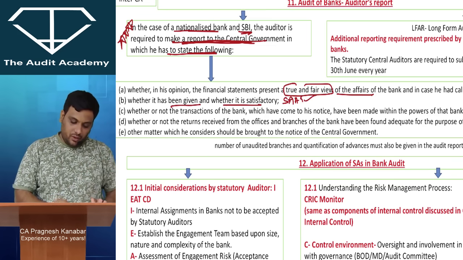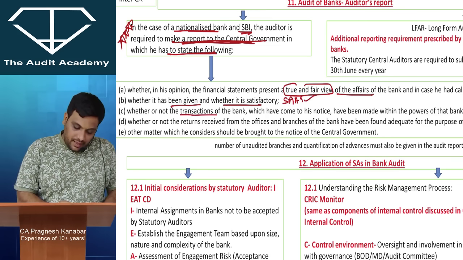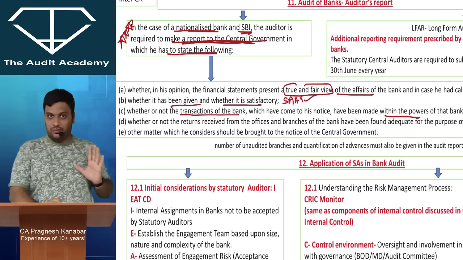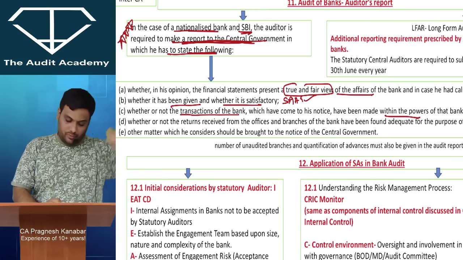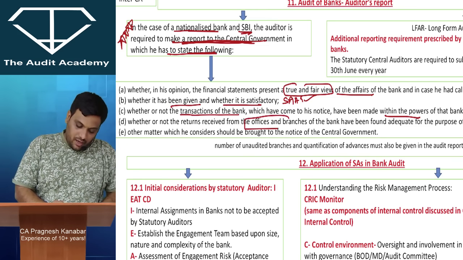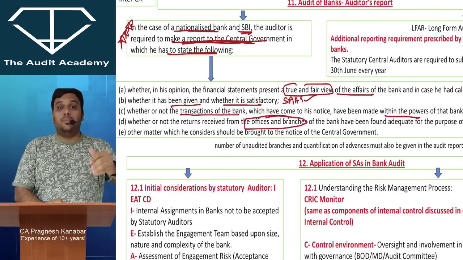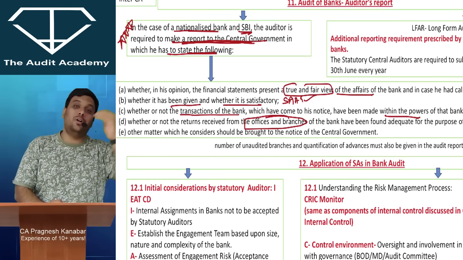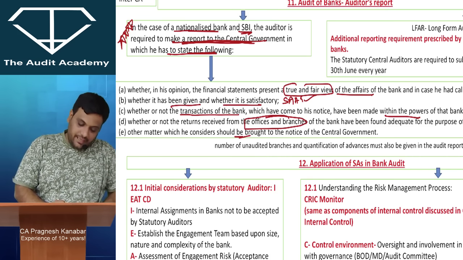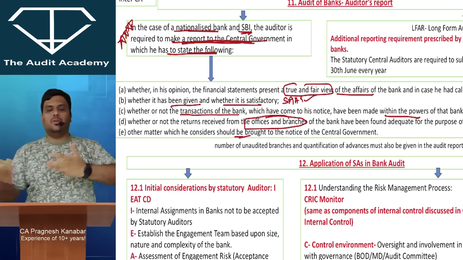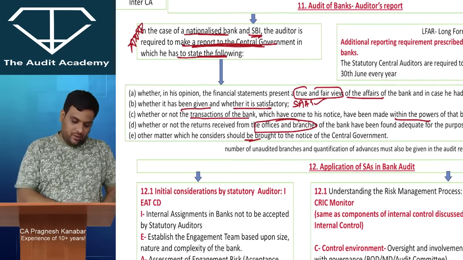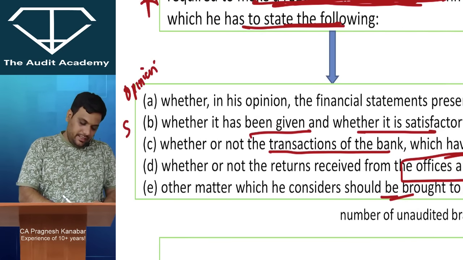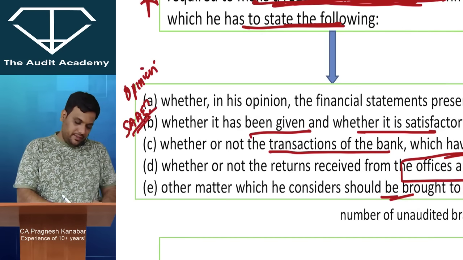Then look at this. Whatever are the transactions of the bank, whether they are within the powers of the bank. This is something new. This normally we don't have in all audit reports. Then whatever accounts have been received from branches and offices, whether they are adequate, whether they are proper. So one point is on branch accounts. And then any other matter that he wants to bring to the notice of the central government. So one is his opinion. Second just says whether sufficient and appropriate audit evidence is available.